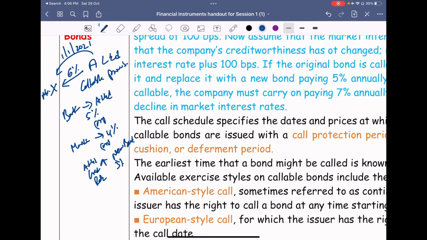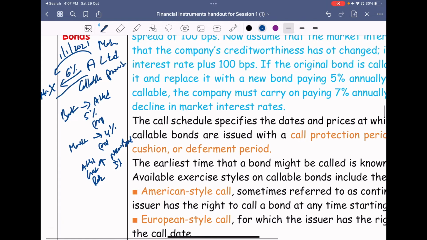After the fall in the interest rates, and the bank is also willing to extend a loan at less than the current rate of interest, A Limited will try to take advantage of it. But for it to take advantage of it, it should add a callable provision. Otherwise, it has to wait till the maturity period. So with the callable provision, they will simply go back to Mr. X and say, yeah, I'll be paying back your money, just take it and give me back my debenture. This is more favorable to the company when they have a favorable situation in the market.